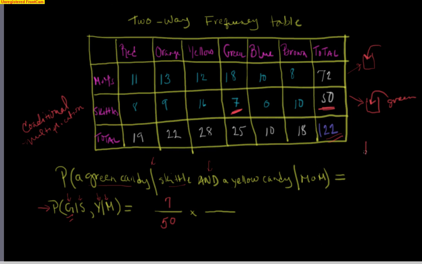Now look at this. These events are what we call independent, because one does not affect the other. They're two separate cups. Unlike last time, when we were reaching into the same cup, so the denominator was changing, affecting your probabilities. This is not the case. Now you're going up here to the M&M cup, and you're reaching in there. So your second event, you're reaching out of 72 M&Ms, and of those 72, how many are yellow? Looks like 12 of the M&Ms are yellow, so we've got a 12 here.